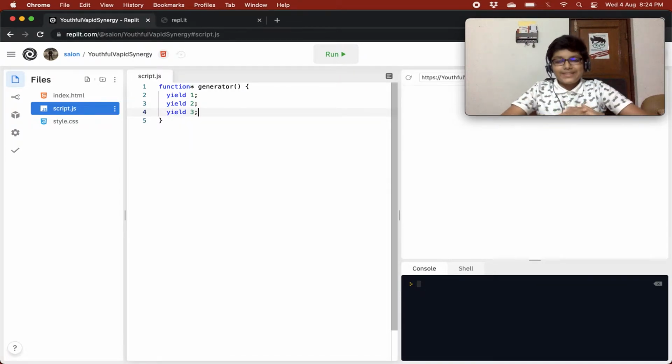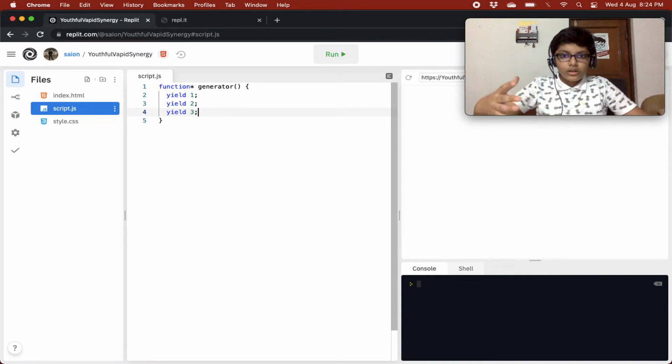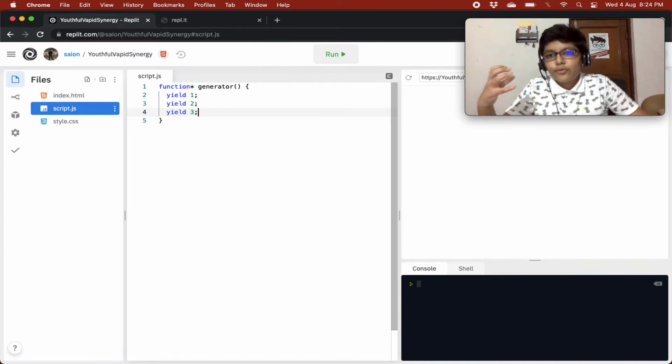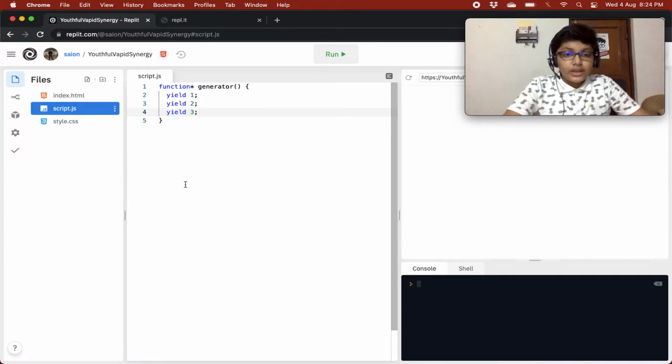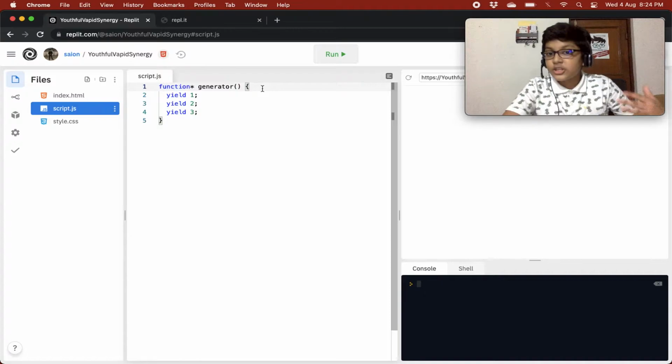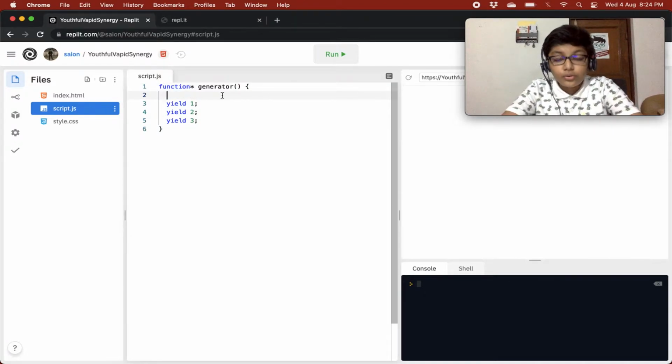Yield is basically a different type of return for generator functions. What happens in a generator function is that you write some code and then return something, then you write some code after this yield and then it returns something, and then you write some other code and then it returns something.